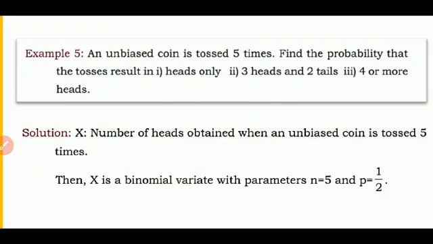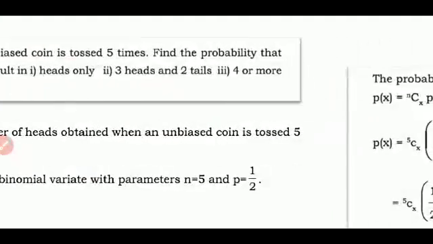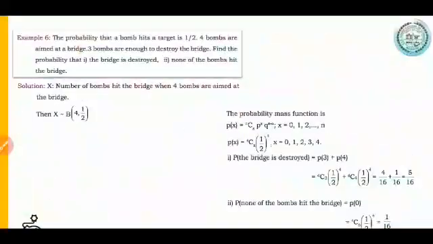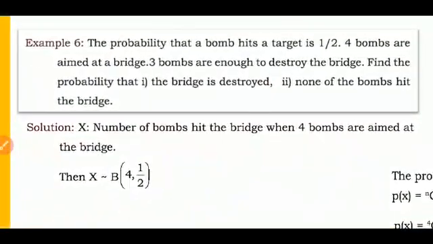The second is 3 heads and 2 tails, and the third is 4 or more heads. I hope it is understood to you all. Let us solve one more example to make it easier. Now see, we will see.